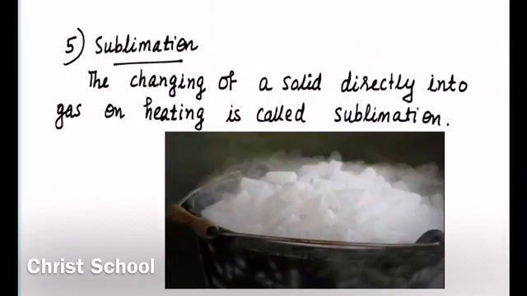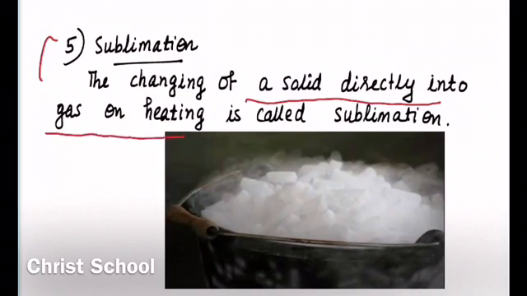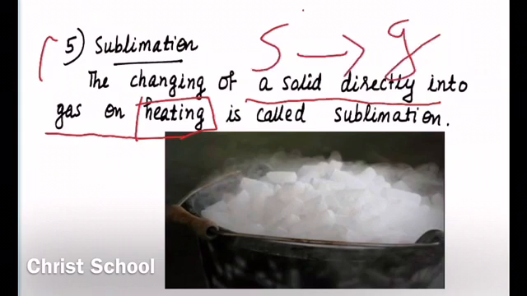Fifth process, sublimation. So this is the fifth process we are discussing, that is the change of state of matter by change in temperature. That is, when you change the temperature of the substance, different processes take place. We have studied melting, boiling, condensation, freezing. Next one, sublimation. So we have the definition: changing of a solid directly into gas on heating is called sublimation. Here the condition is heating, that is increase in temperature. So when you heat some solids, they directly convert into the form of gas.